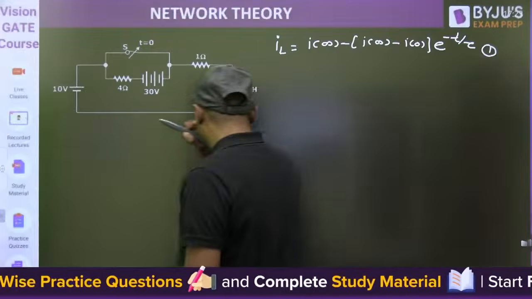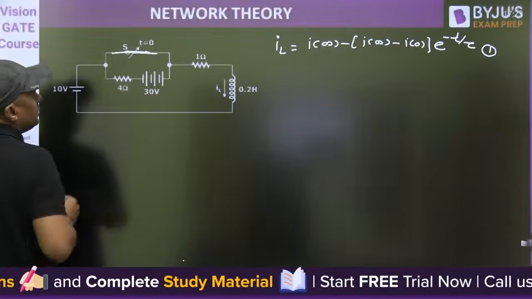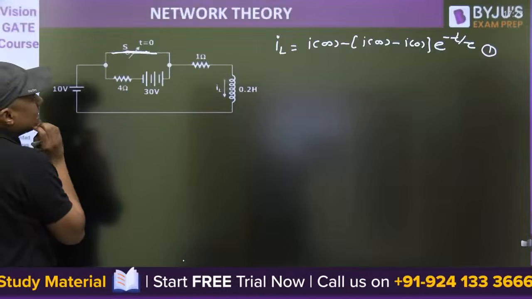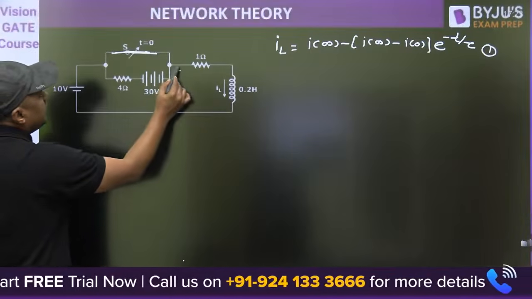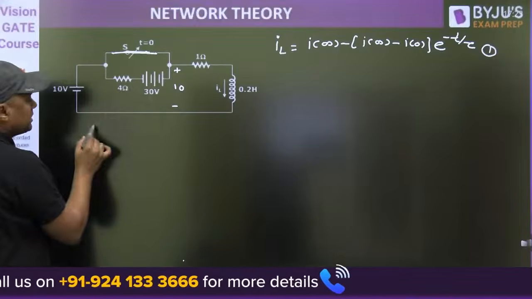Now, initially the switch was closed. When the switch was closed, it will short circuit this path. Then this is the 10 volt battery. What is the voltage at this point? 10 volt. What is the steady state current through the inductor?